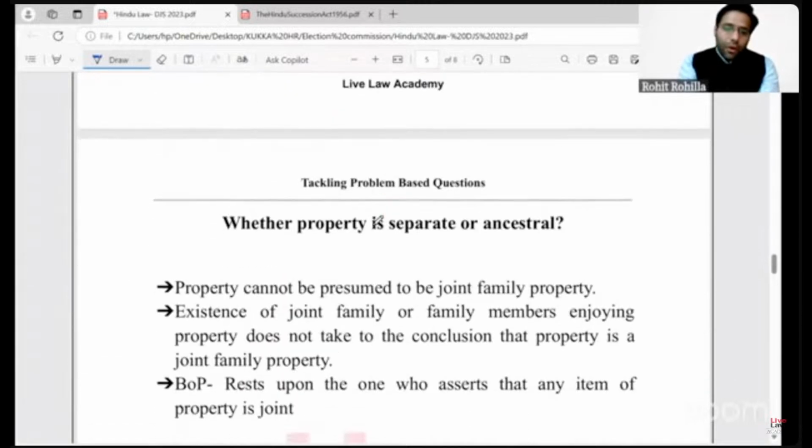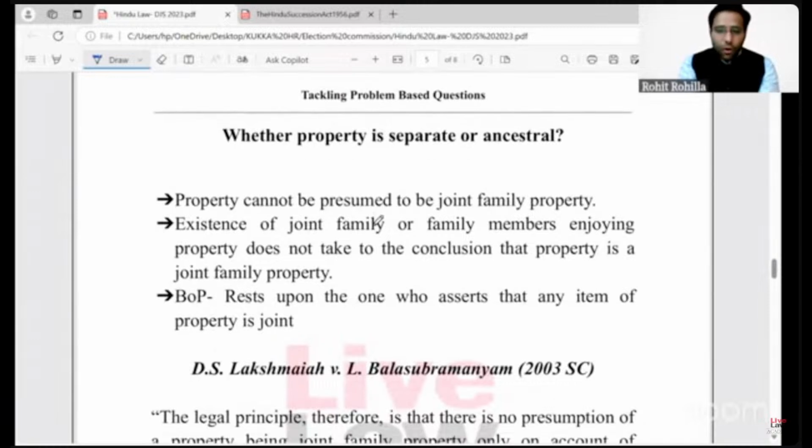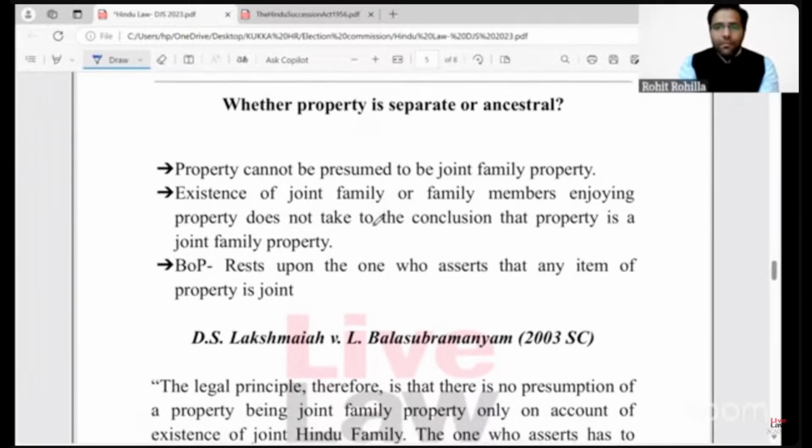Now, talking about the nature of the property, whether it is separate or ancestral, right?